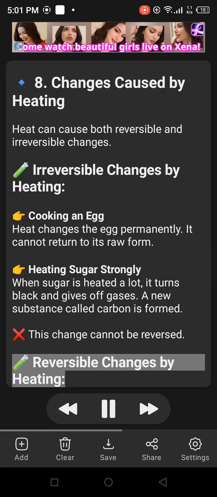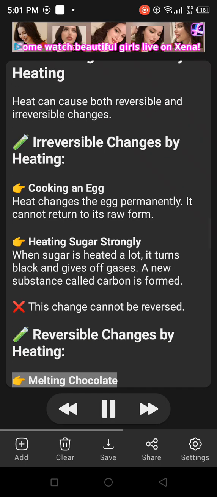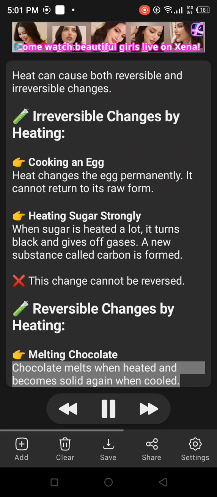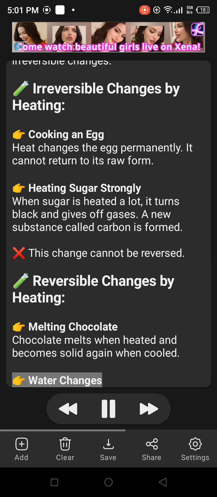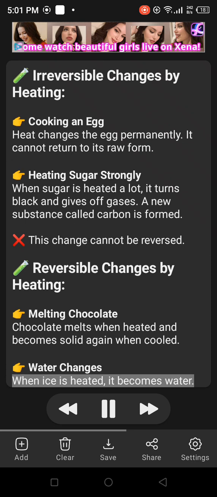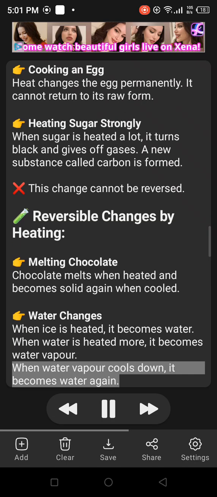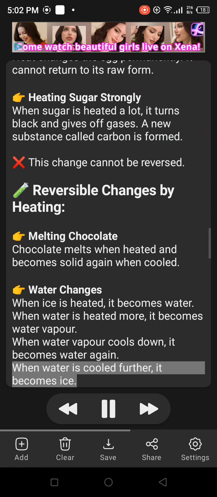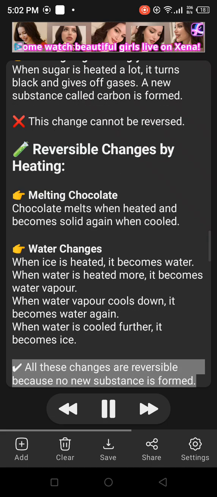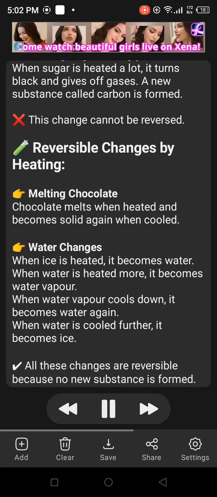Reversible changes by heating. Melting chocolate. Chocolate melts when heated and becomes solid again when cooled. Water changes. When ice is heated, it becomes water. When water is heated more, it becomes water vapor. When water vapor cools down, it becomes water again. When water is cooled further, it becomes ice. All these changes are reversible because no new substance is formed.